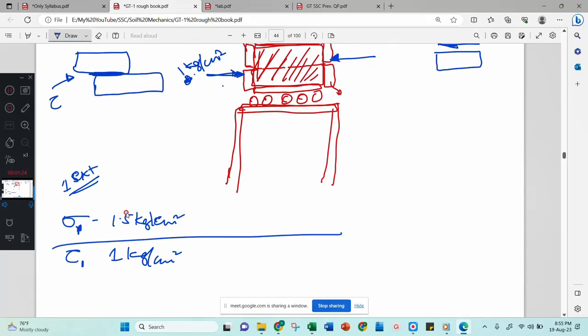This is one experiment. Then you will do another experiment, in which you will increase the load. Let us consider you apply 2 kg per centimeter square.